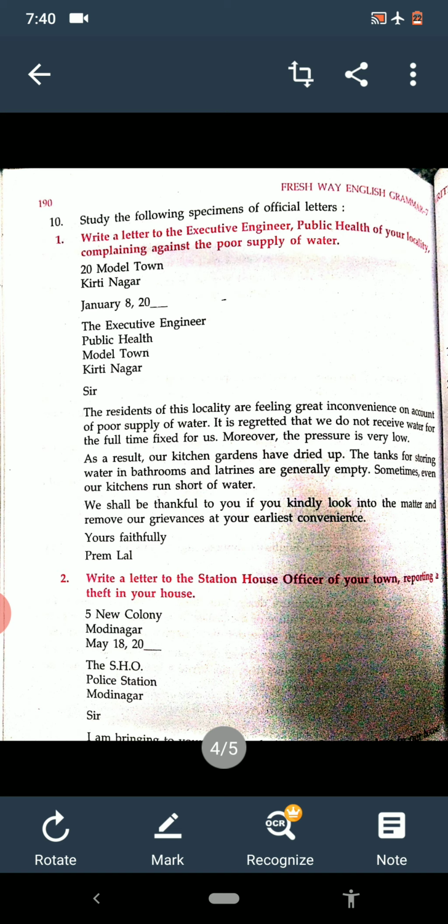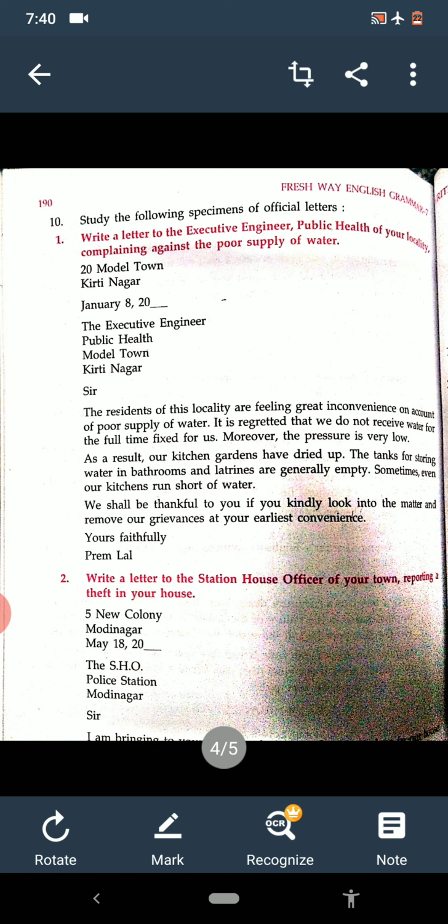So now see here: 5 New Colony, Modi Nagar, May 18, 2020. Means any date or address we can write as per the need if it is not given. But if it is given, we have to write the same. The SHO office will be the same because it is given: The SHO, Police Station, Modi Nagar.